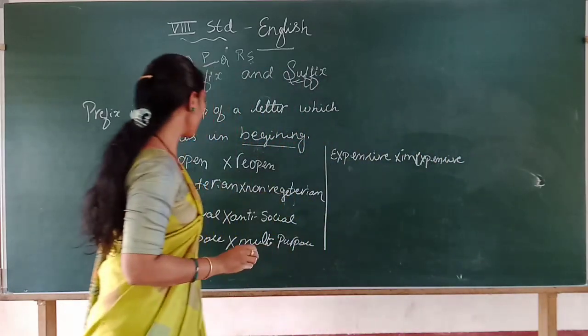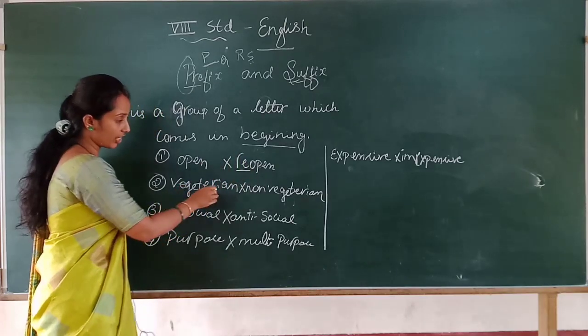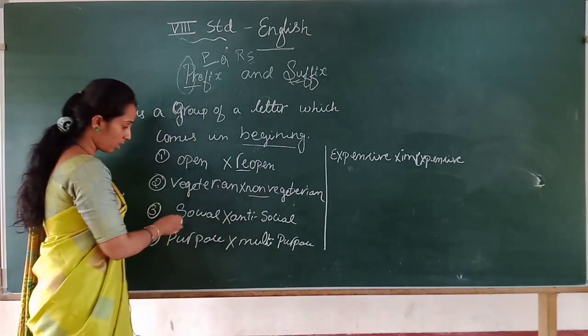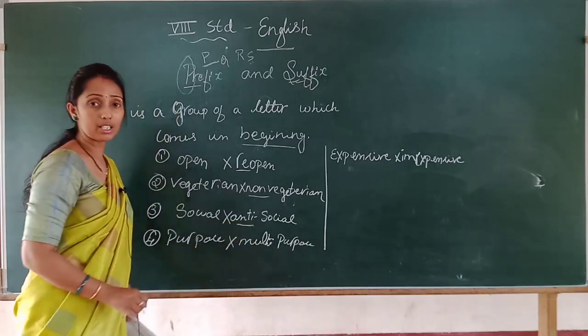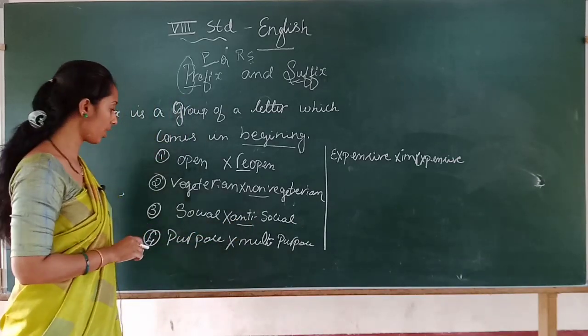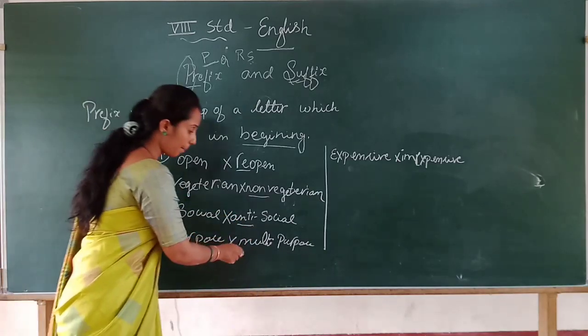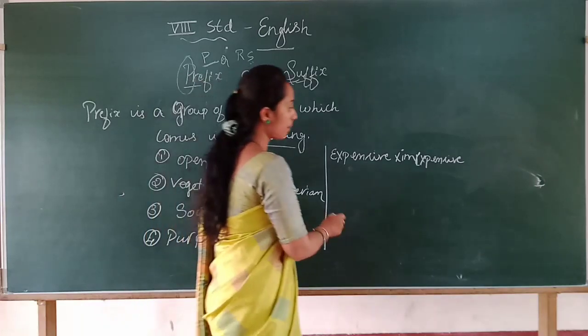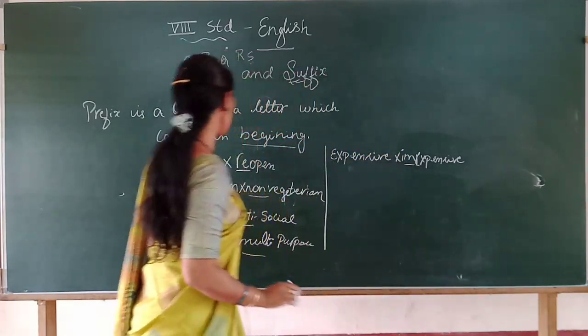Which are the prefix words I used here? Open, re; vegetarian, non; social and anti-social. Anti-social in the sense of being against social activity. So anti-social, and purpose, multi-purpose, expensive, inexpensive. So these are the prefix words.